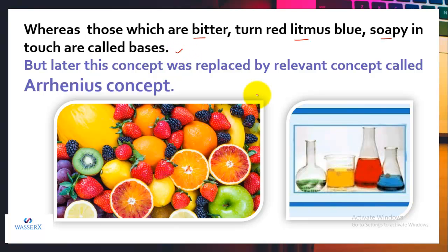But this way of classifying a substance as acid or base just depending upon their touch or their effect on litmus or their taste was not a sufficient classification. So another concept was given by Arrhenius, which is an accepted concept. This concept, based just on the physical property, was replaced by the Arrhenius concept. So let's study what is actually the Arrhenius concept.